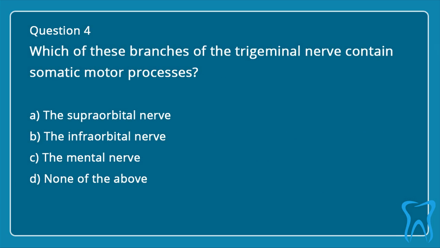Question 4. Which of these branches of the trigeminal nerve contain somatic motor processes? A. The supraorbital nerve. B. The infraorbital nerve. C. The mental nerve. D. None of the above.